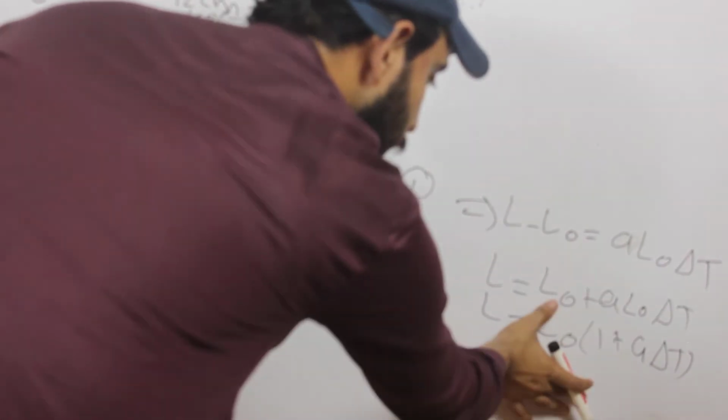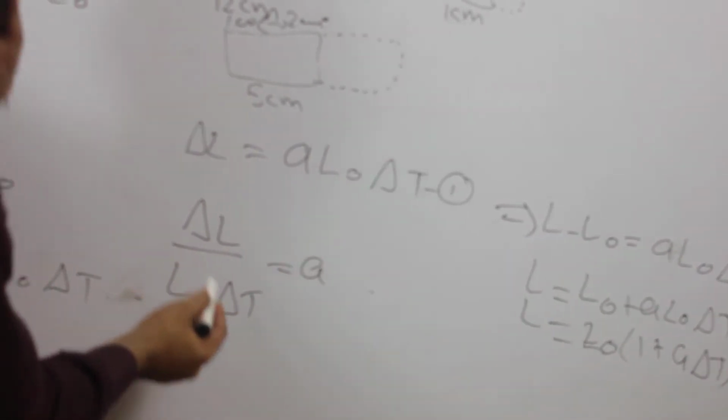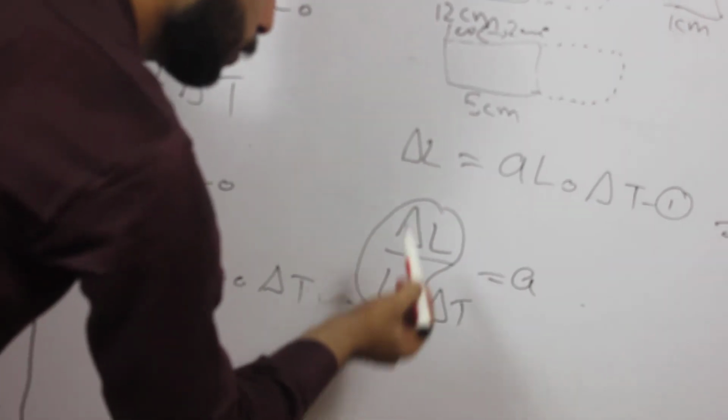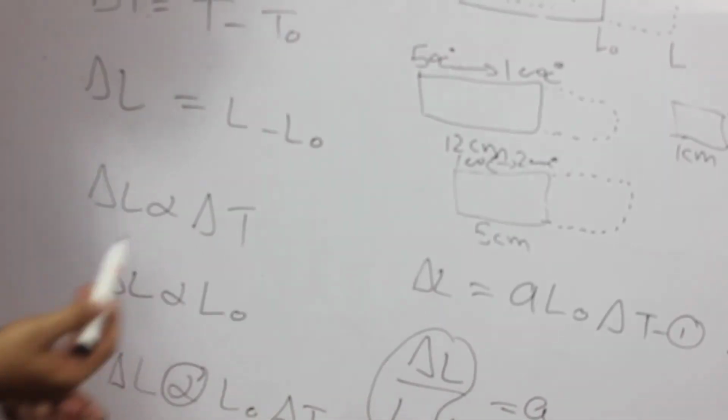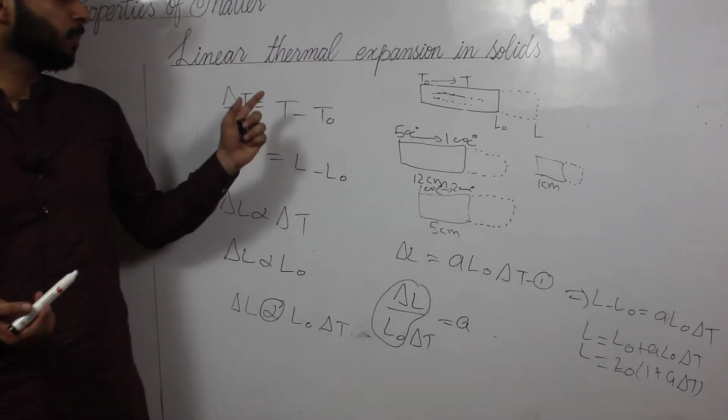So this equation shows how much the length is stretched. And from this equation you can understand how much temperature is required to change the length. So this was, student, the linear thermal expansion in solids. Hope you understand that.